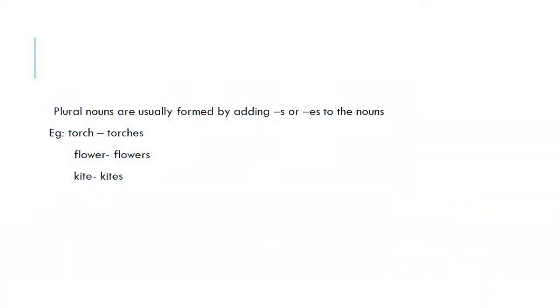How plural nouns can be formed. Plural nouns are usually formed by adding s or es to the nouns. For example, look at the noun torch. Its plural can be formed by adding es. Flower, flowers. Kite, kites. So, we can make plural nouns by merely adding s or es.